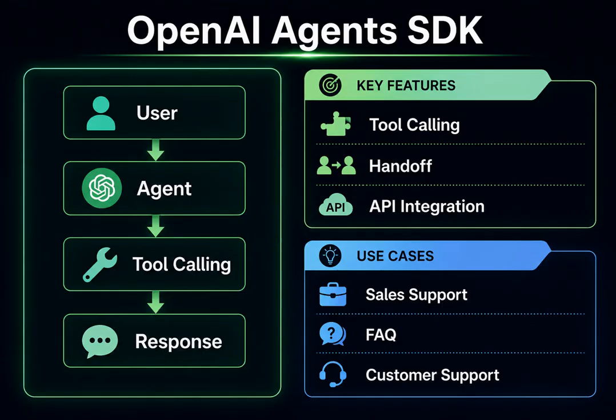The first framework we'll look at is the OpenAI Agents SDK. The OpenAI Agents SDK is a framework that enables developers to build AI agents with a relatively simple architecture. When a user submits a request, the agent determines the necessary actions and generates a response by calling external tools as needed. One of the framework's key strengths is that it provides essential capabilities such as tool calling, handoffs, and API integration as built-in features.